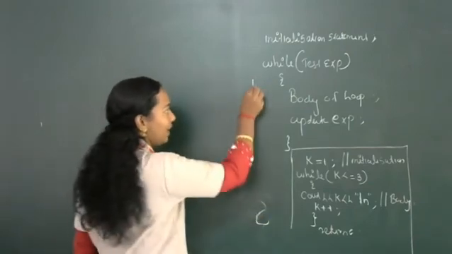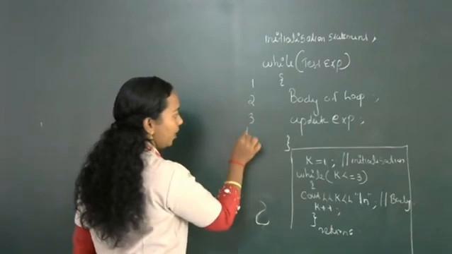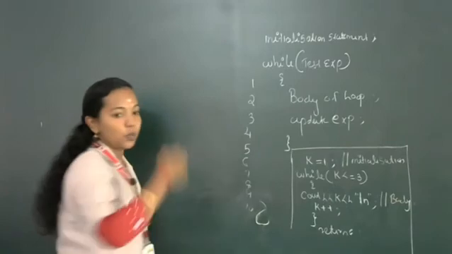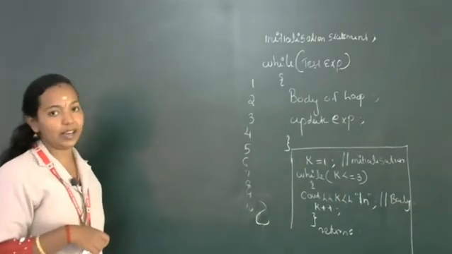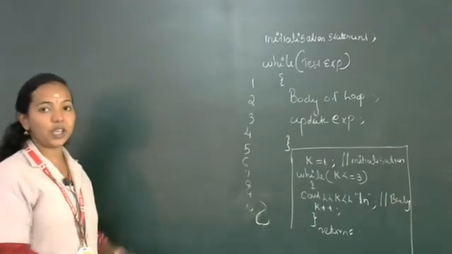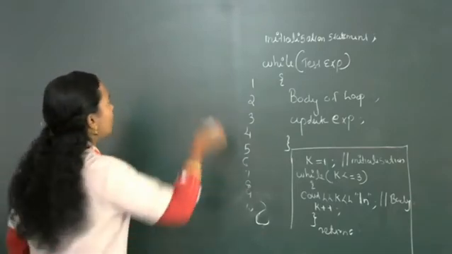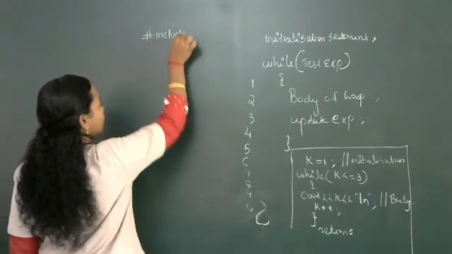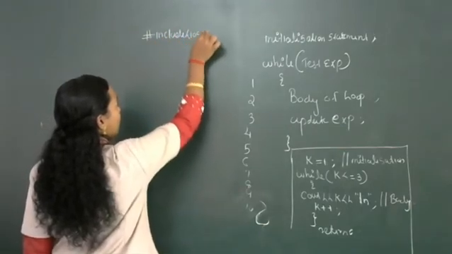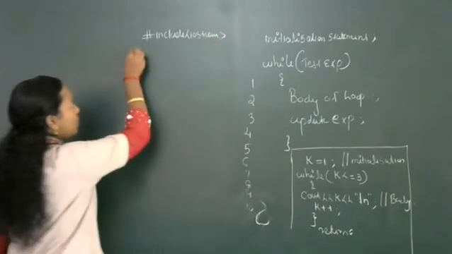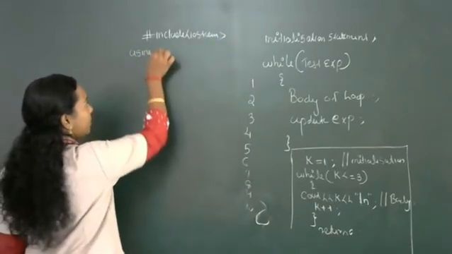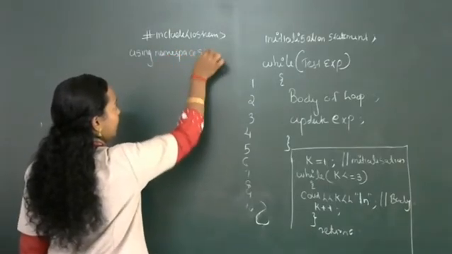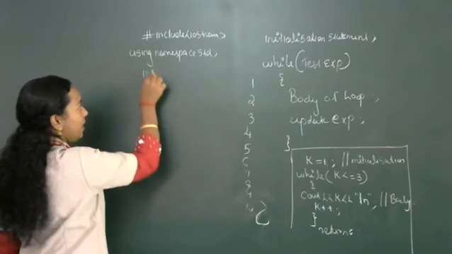Suppose I want to print like this: 1, 2, 3, 4, 5, 6, 7, 8, 9, 10. All the numbers should come on separate lines, so we want to use an escape sequence in the body of the loop. We will start with the header file #include iostream, then using namespace std; and int main.